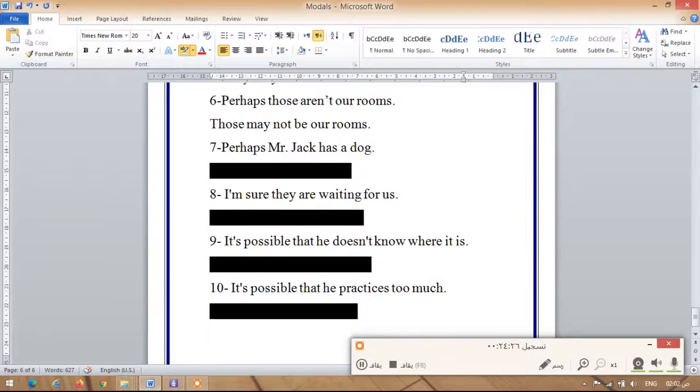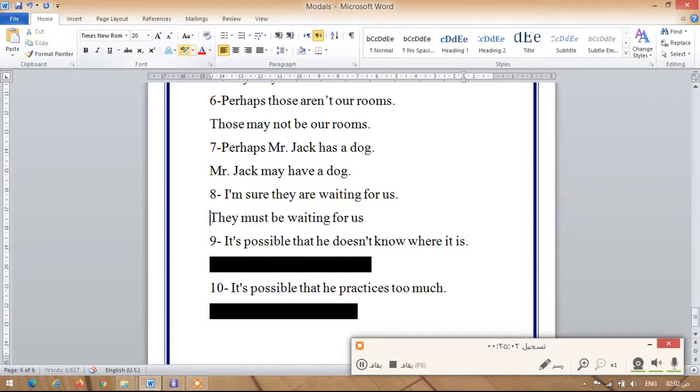And the following one, perhaps Mr. Jack has a dog. As we said in the previous examples, perhaps means that it's possible. So we're gonna say Mr. Jack may have a dog. And I'm sure they are waiting for us. You're sure of something, so you're gonna use must. They must be waiting for us.